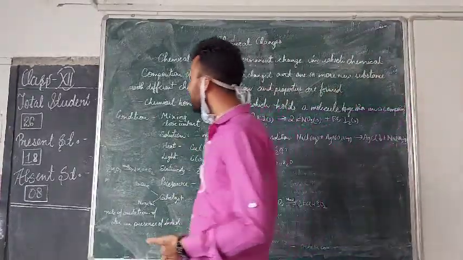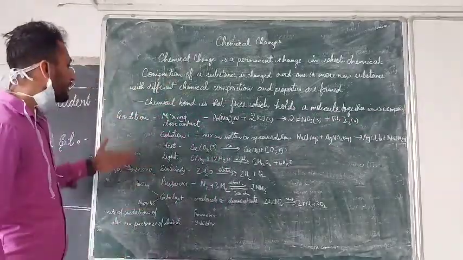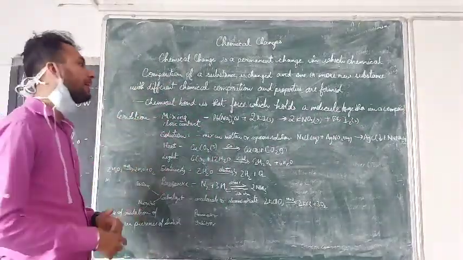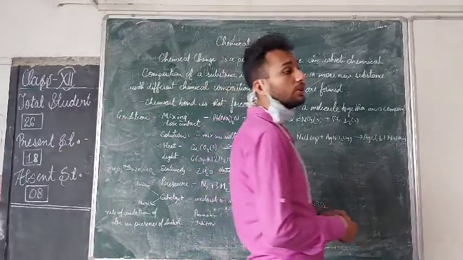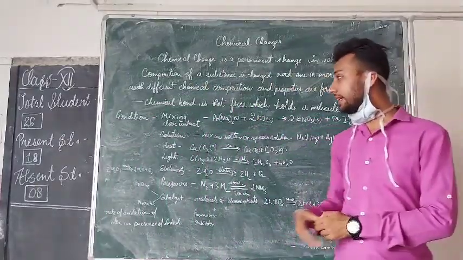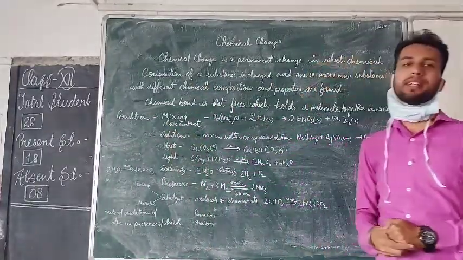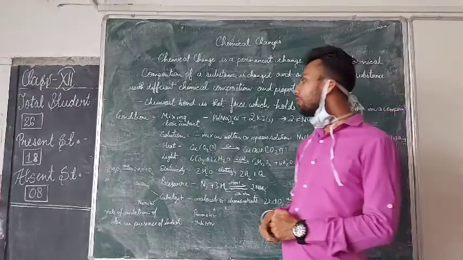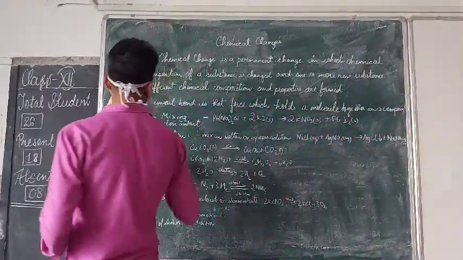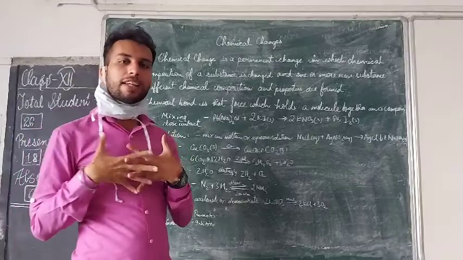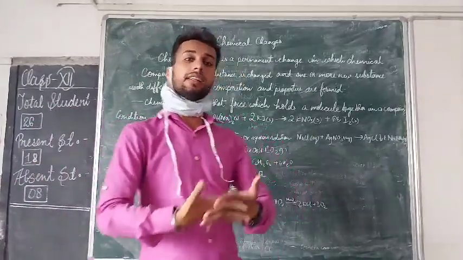Now we are going to study the conditions. What would be the conditions? In summarized form, we have evaluated a few conditions to make it easy to study, and what conditions could take place when a chemical change is going to occur. First of all, mixing means close contact. It means two reactants come in close contact and then change their compound.